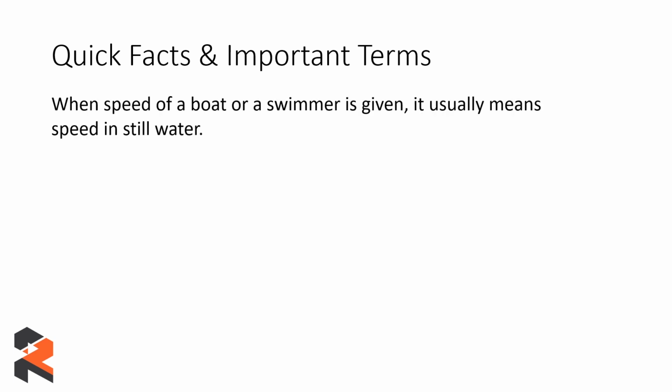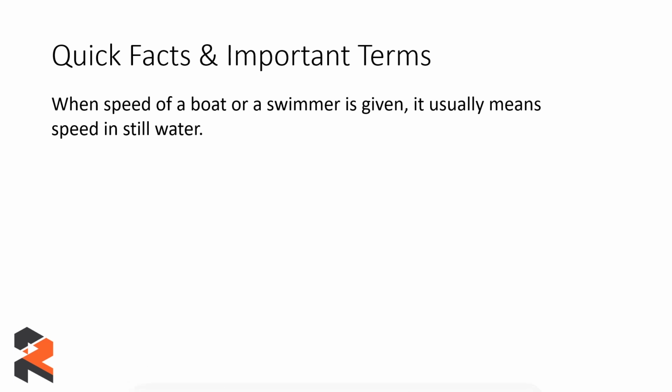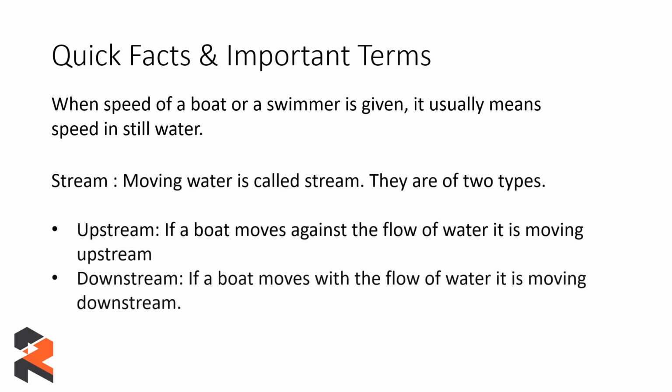When the speed of a boat or a swimmer is given, it usually means the speed in still water. So there can be a case where it is given that a man is rowing at a speed of x kilometer per hour. It is one and the same thing. If you refer to it as a man or as a boat, it's the same thing. Now there is another concept which is called streams. So what is a stream? Stream is nothing but water in action or water in motion. So moving water is called a stream.